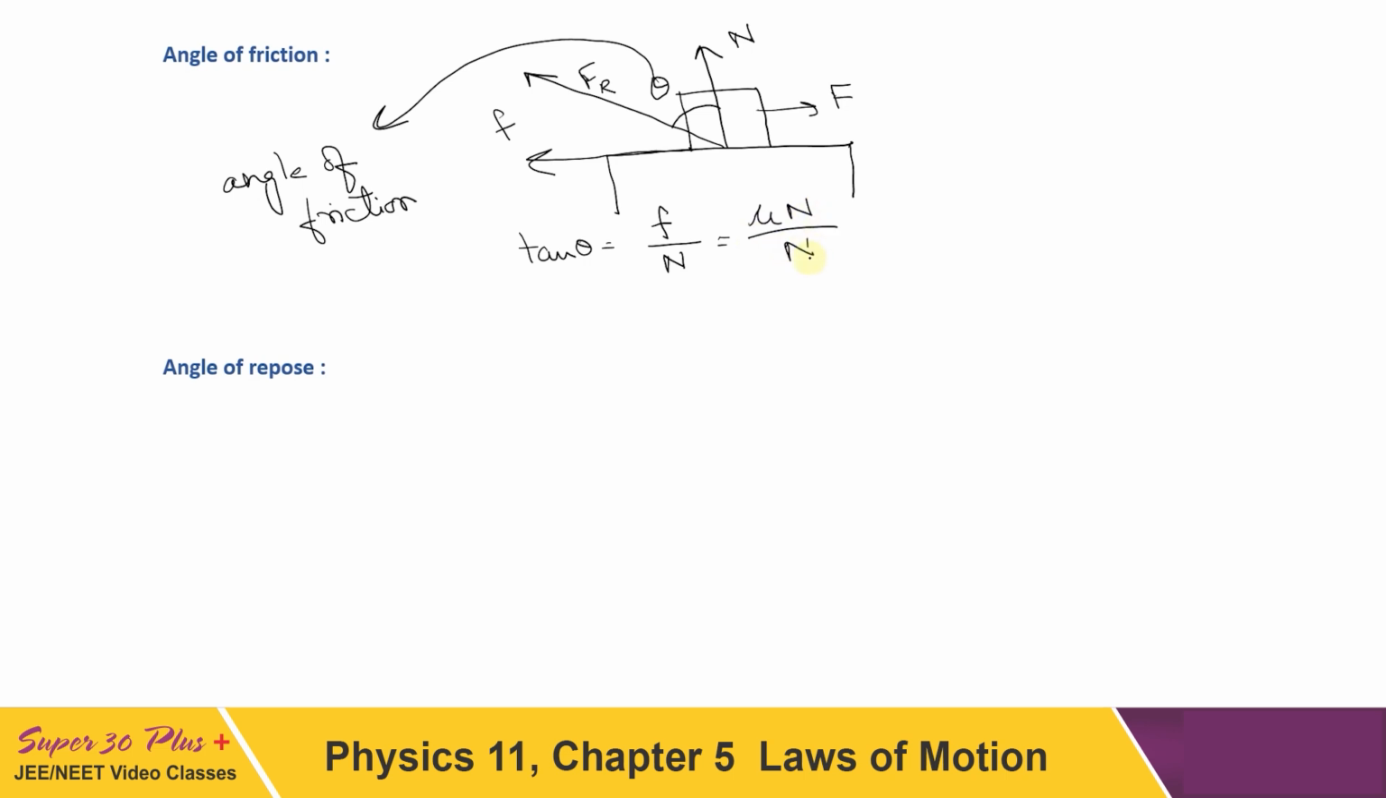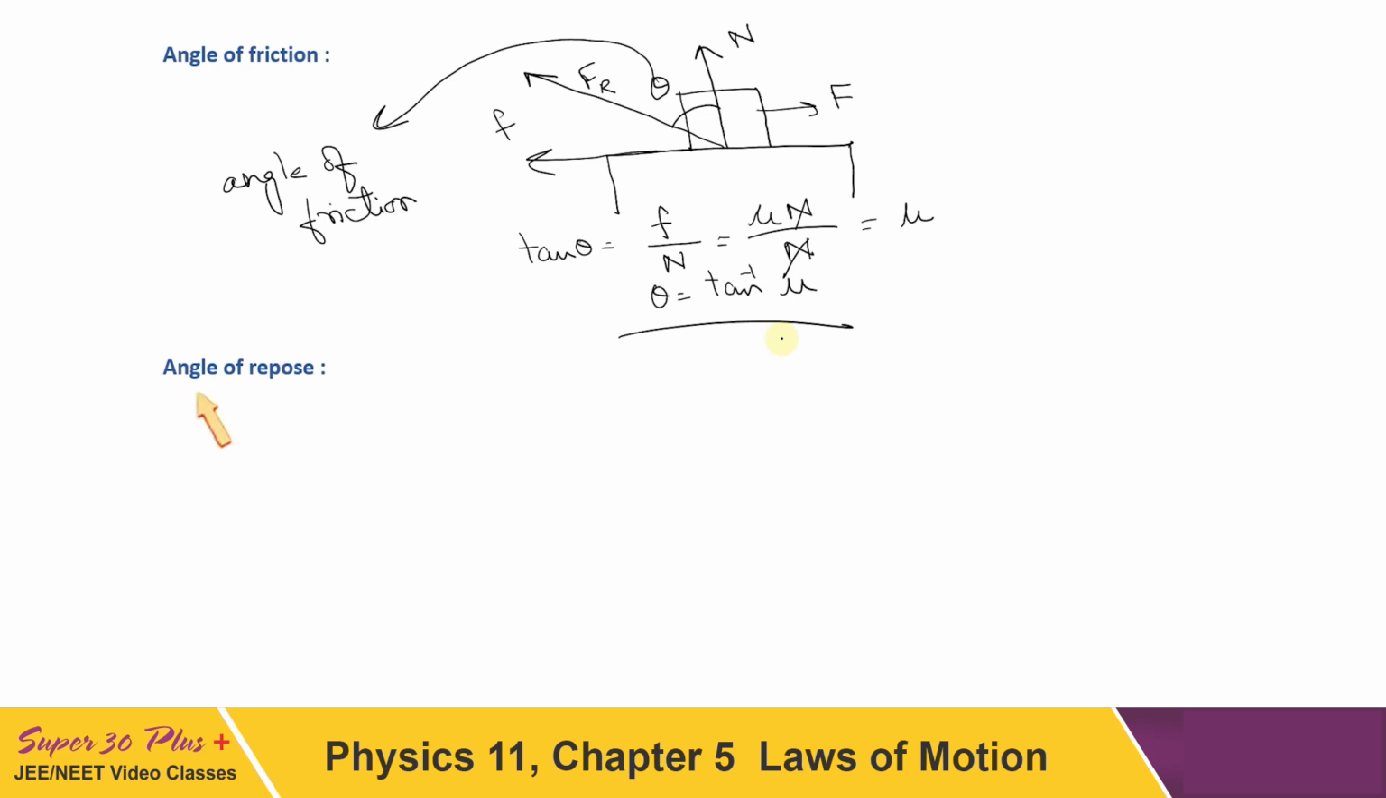And on dividing by N, we will get tan theta equal to mu. So theta can be written as tan inverse mu. Do remember this: I have derived it only if friction is kinetic friction or it is the limiting value of static friction. If static friction here has some different value, then we cannot write tan inverse mu as theta.